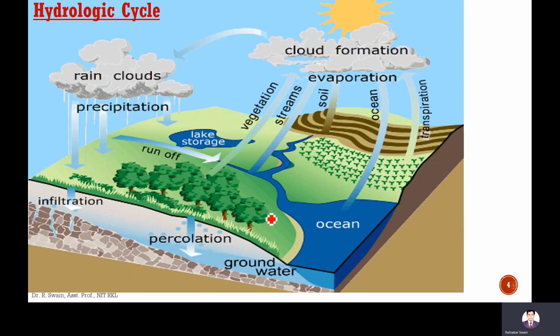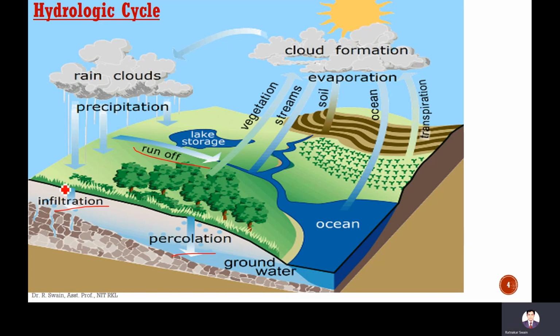This is another figure, a 3D figure of the hydrologic cycle. There will be evaporation from vegetation, from streams, from soil, from the ocean, and transpiration from the vegetation. Then there will be cloud formation and precipitation. The precipitation water will become runoff, and there will be infiltration and percolation.